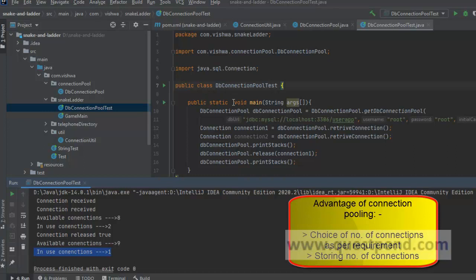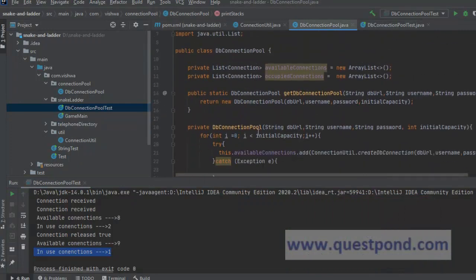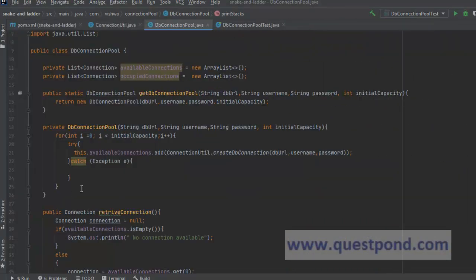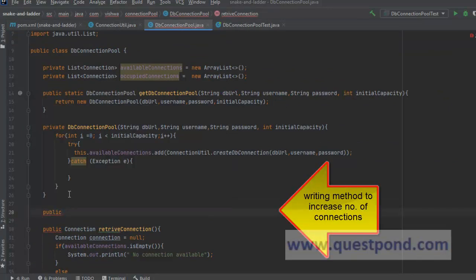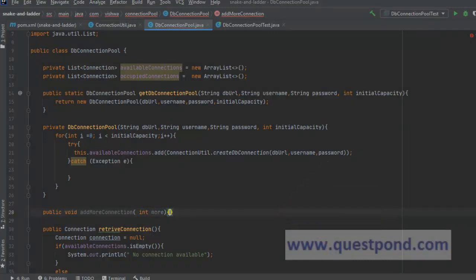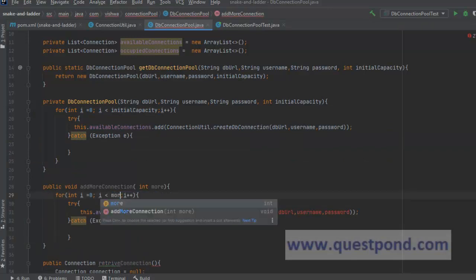And storing the same. Now along with these methods, we could have also created a method to increase the number of connections. For example, we could have told public void add more connections, correct? And we can say int more. So how many more connections do you want? Okay, so that we can easily do. Again, the loop becomes same. And instead of using initial capacity, we will use more, correct?